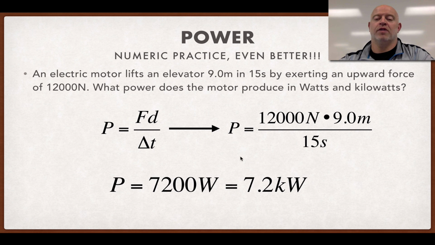You want a motor capable of producing 7.2 kilowatts of power at all times. So if you had a 5 kilowatt motor, it couldn't do this that fast. If you had a 10 kilowatt motor, it would be more than powerful enough to make this happen. You wouldn't have to use all of its power, but it'd have enough.